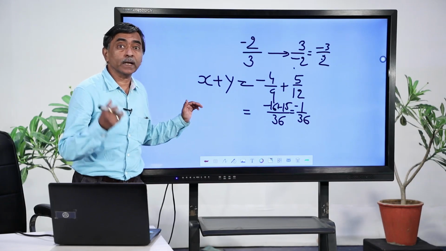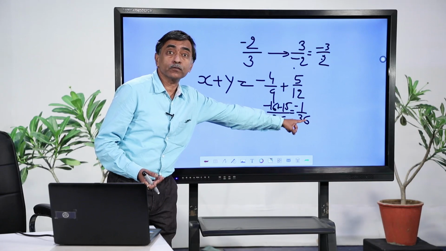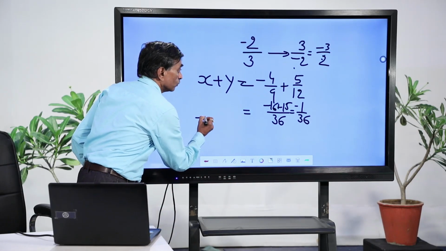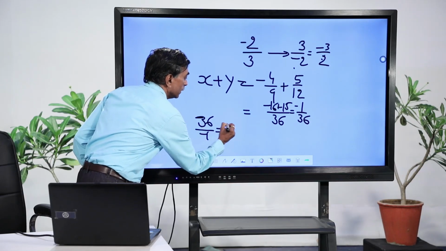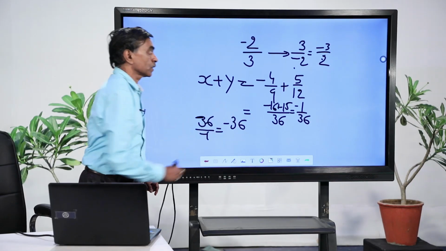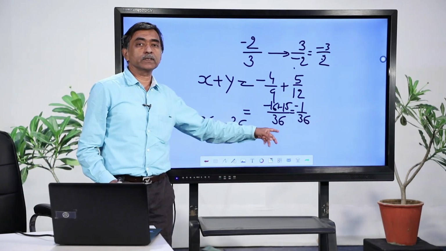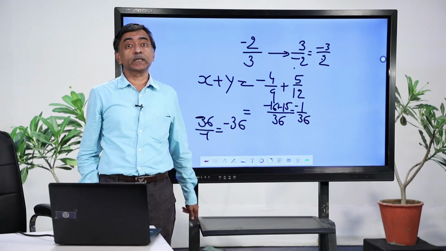Question is, I want the reciprocal of x plus y. What is the value of x plus y? Minus 1 by 36. So, what is the reciprocal of this? This is nothing but 36 upon minus 1, or I can say it is simply minus 36. So, when you multiply minus 1 by 36 and minus 36, you are going to get 1. How do you get it? You know the multiplication of rational numbers.